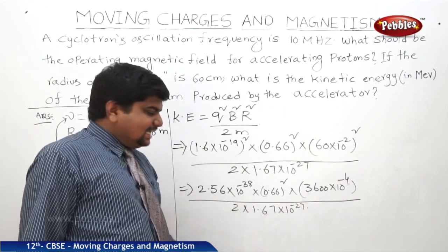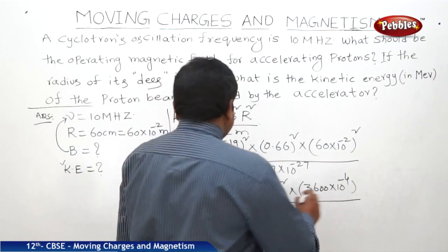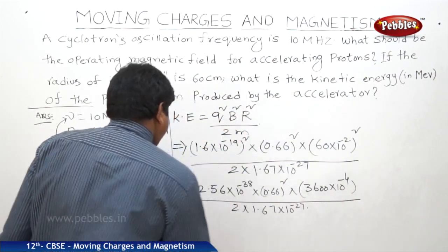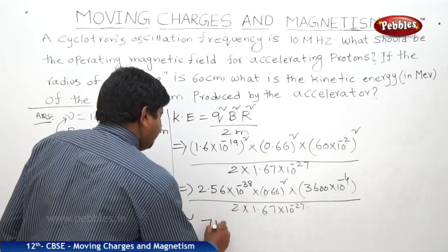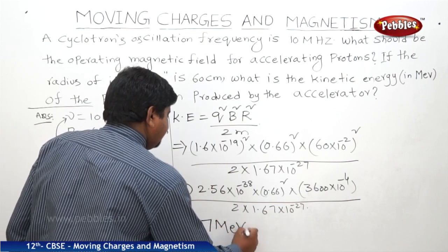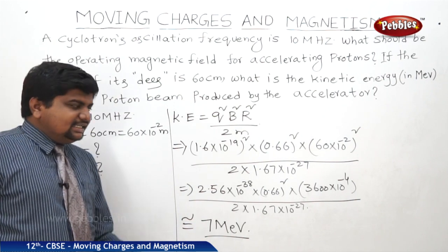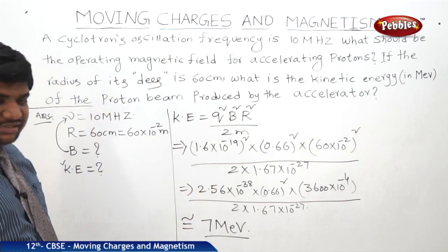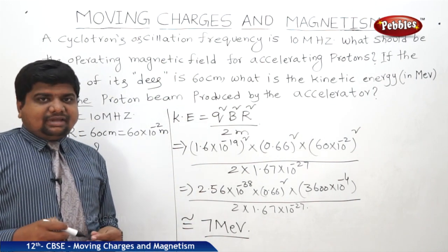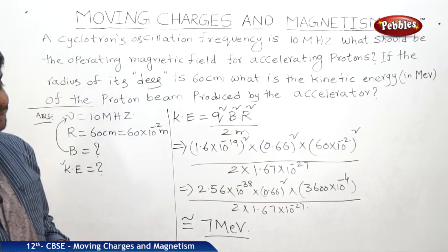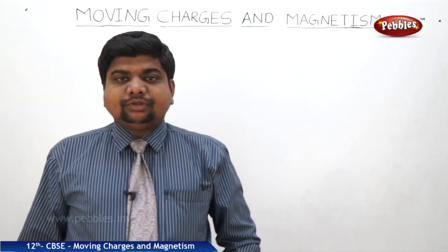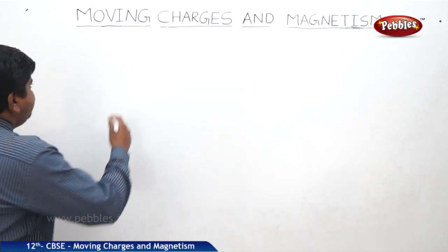So if this is the case, if we solve all the things, we will get the answer approximately 7 MeV. We can check the answer also. So this much of kinetic energy will be produced for that oscillating frequency under the magnetic field of 10 power 7 Hz. Next we will see the Biot-Savart law.